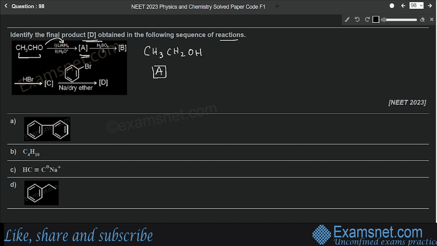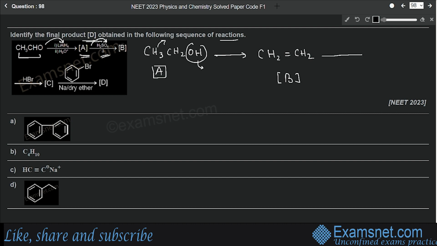Now this A is heated with sulfuric acid, and we know that sulfuric acid acts as a dehydrating agent. So it will get dehydrated. That means this OH will be removed plus one hydrogen will be removed, so a water molecule will be removed from here. Dehydration will take place. So what will we get? We will get an alkene. So CH2=CH2 will be obtained after dehydration. This is your product B.